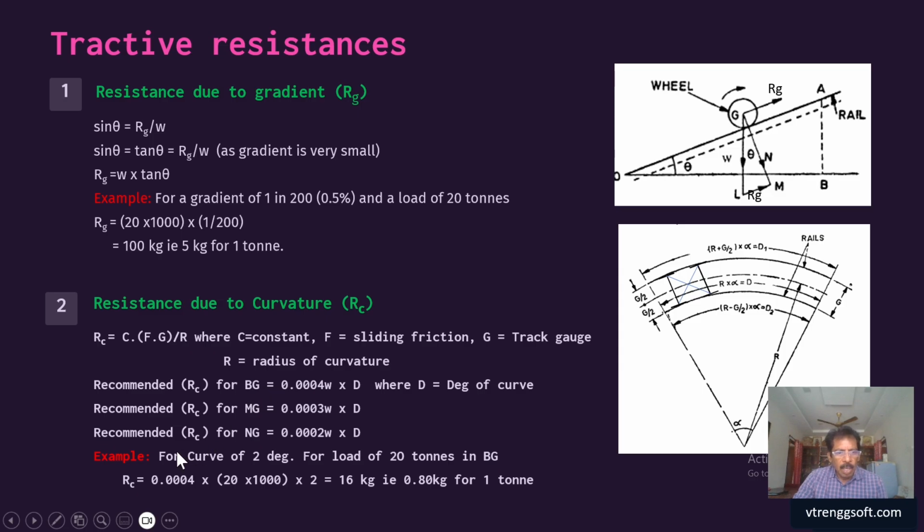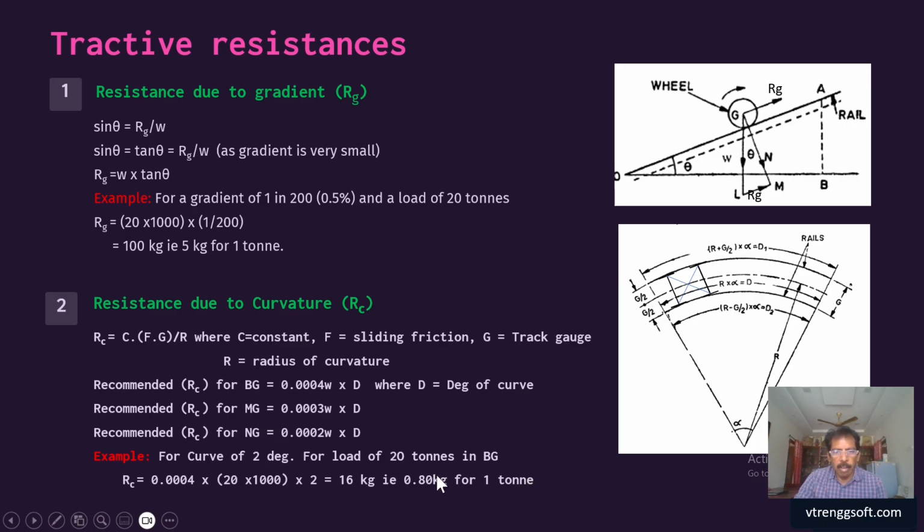For example, for a 2 degree curve and a load of 20 tons, that is 20,000 kg, for BG it comes around 16 kg, and for 1 ton it comes around 0.8 kg.